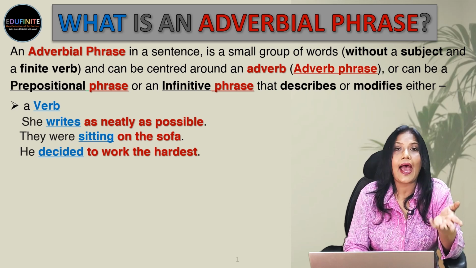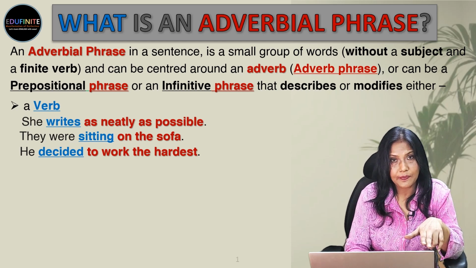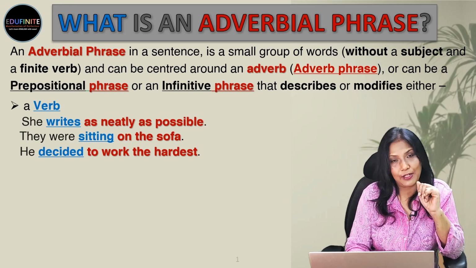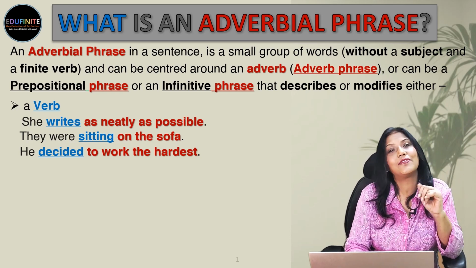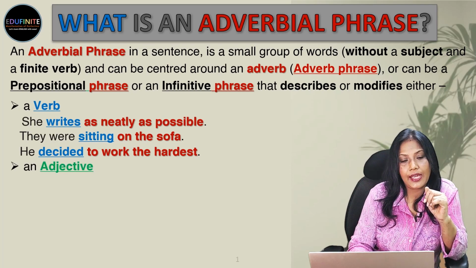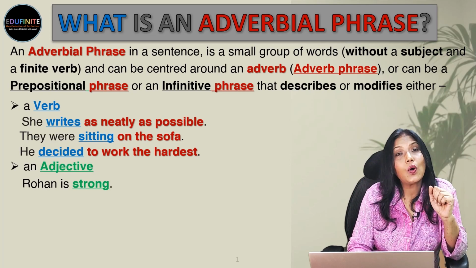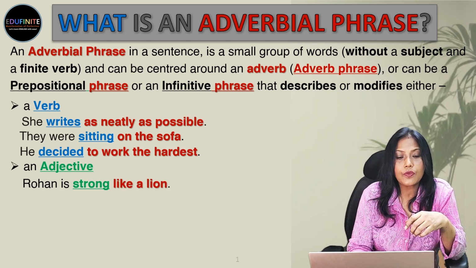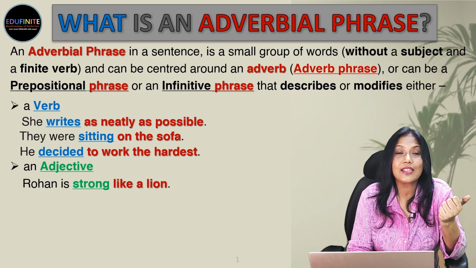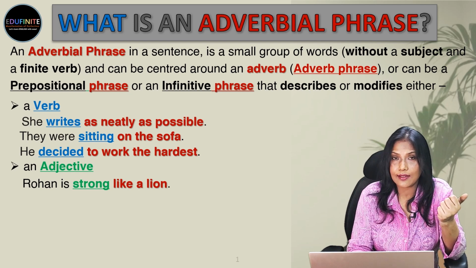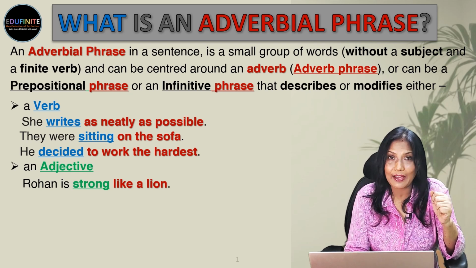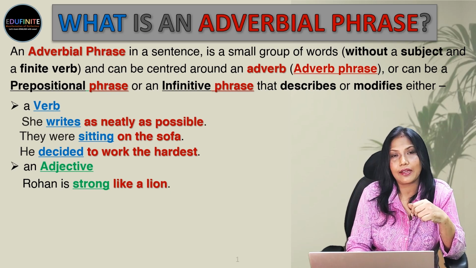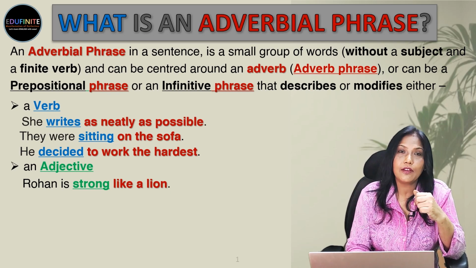So you see, an adverbial phrase or an adverbial, you can say, is not an adverb, but an adverb is always an adverbial. Okay, next, an adjective. Rohan is strong. We've already done that. Strong is the adjective. Now, how do we say it with a phrase? Rohan is strong like a lion. So we're comparing him with a lion. He has the strength of a lion. He's very strong. So like a lion is the adverbial phrase.